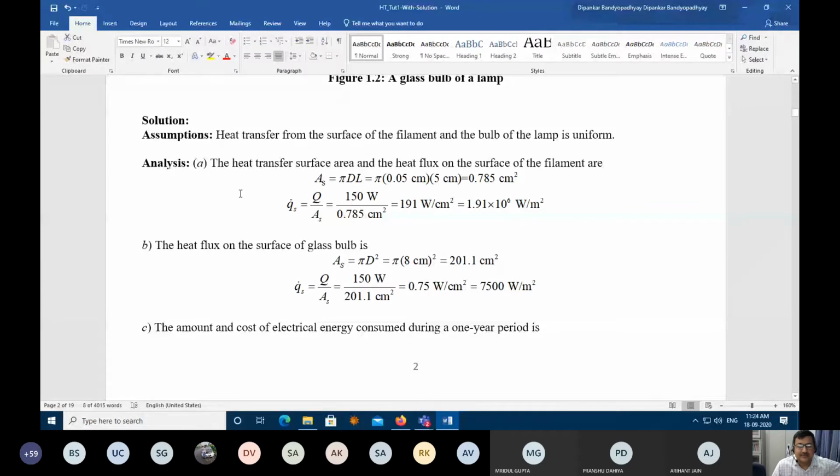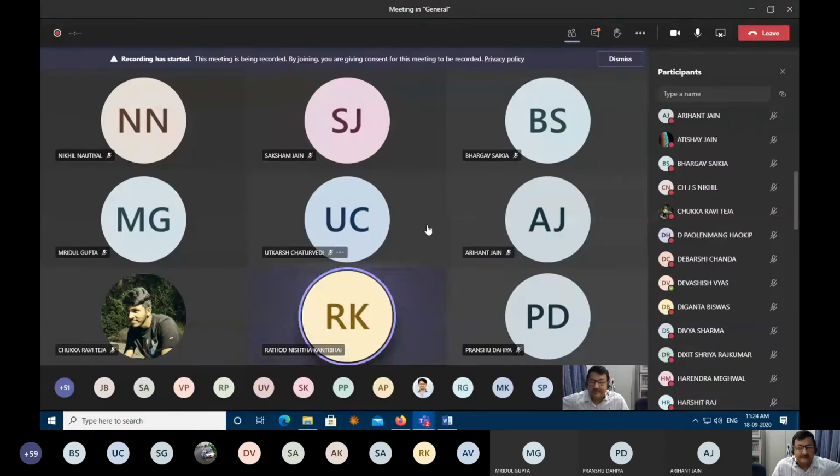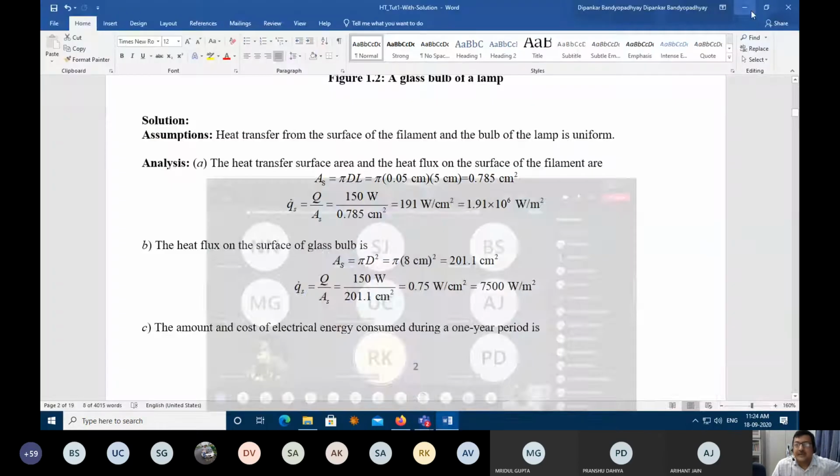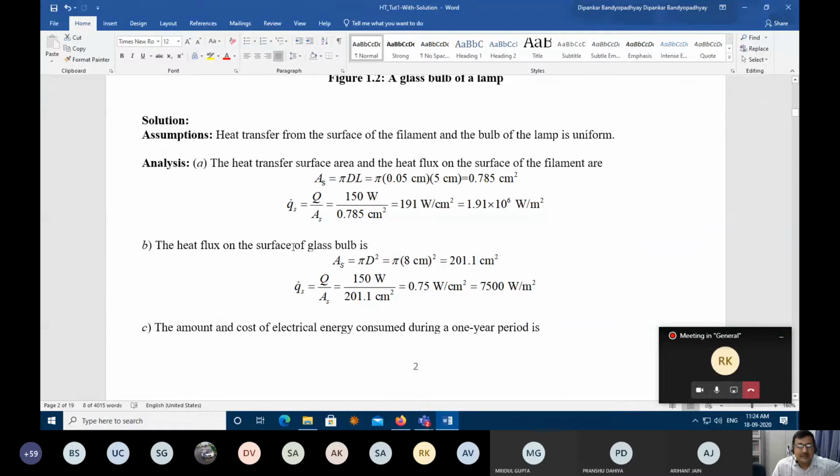Fantastic. So what is the wisdom that you get? So suppose you look at the answer of A, which is coming out to be about 1.9 megawatt per meter square. Answer of A is 1.91 megawatt per meter square. Am I correct? Am I audible? Yes, sir. Now, for the glass bulb, it is 7.5 kilowatt per meter square, correct? Yes, approximately. So as an engineer, what is the wisdom that you get?